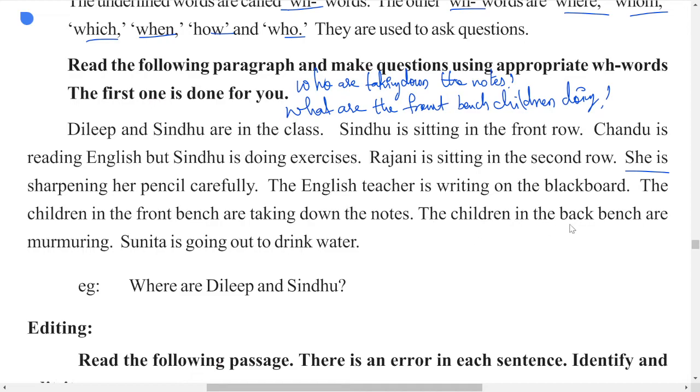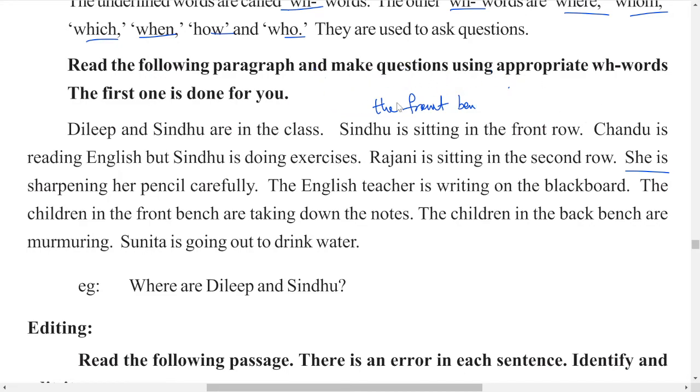Next one, the children in the back bench are murmuring. So again, two questions can be asked. One is who are murmuring.